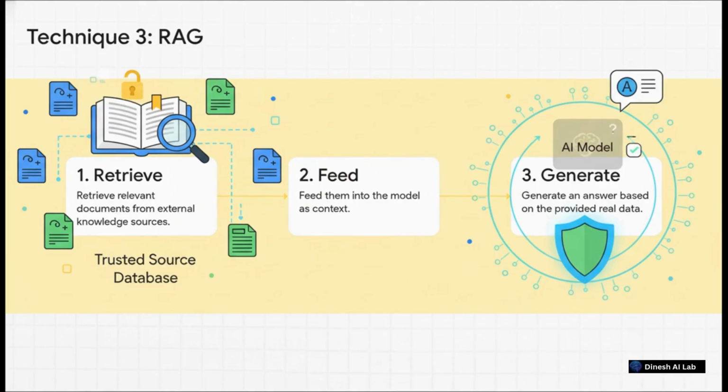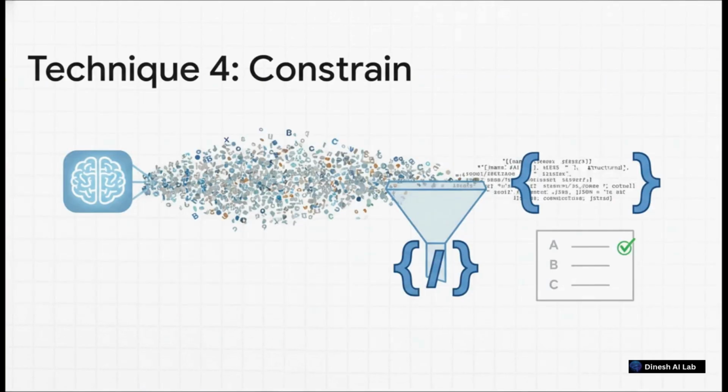It's like giving the AI an open book test where it has all the answers right in front of it. Another really powerful technique is to just limit how the model is even allowed to respond. For example, you can force its output into a really strict format, like JSON, or you could even make it choose from a list of multiple choice answers. When you do this, you're dramatically reducing the odds of it going off on some creative and potentially wrong tangent. You're trading randomness for consistency.